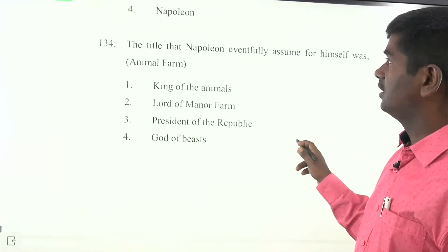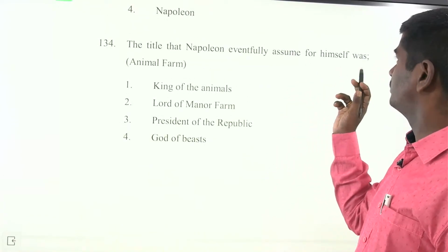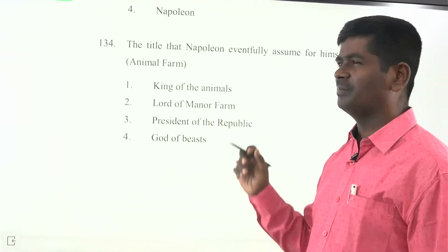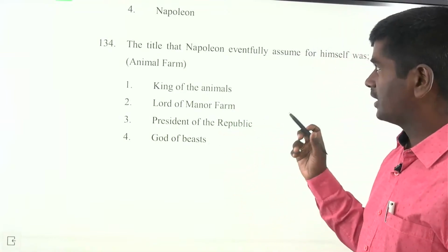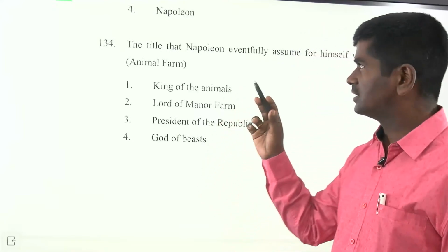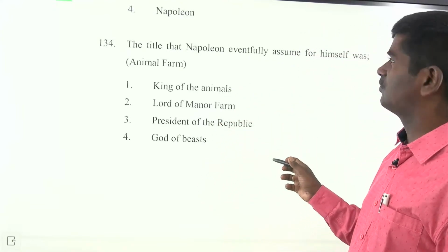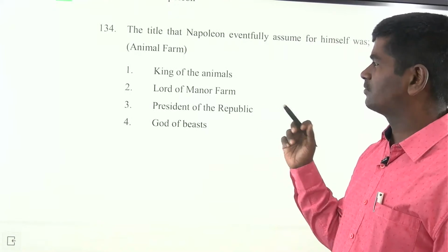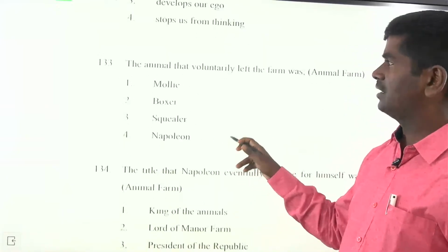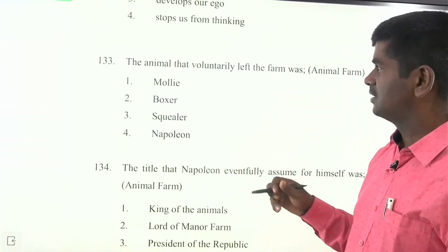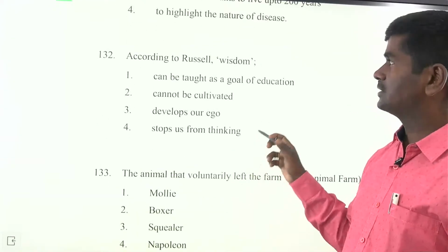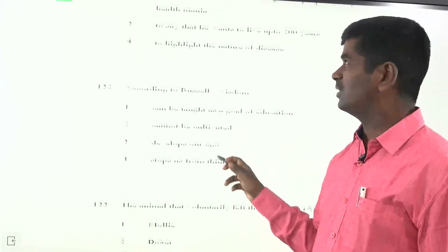Next, the title that Napoleon eventually assumed for himself was King of the Animals, Lord of the Manor Farm, President of the Republic, God of the Beasts. This is actually from Animal Farm by George Orwell. The title that Napoleon eventually assumes for himself was President of the Republic, and the animal that voluntarily left the farm was Molly. Okay.